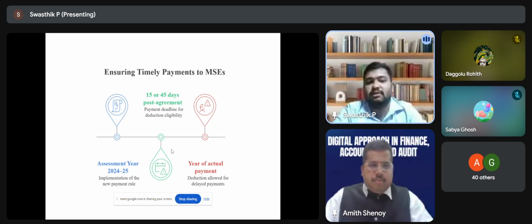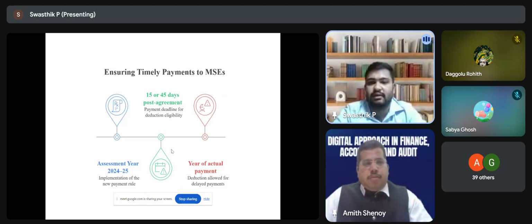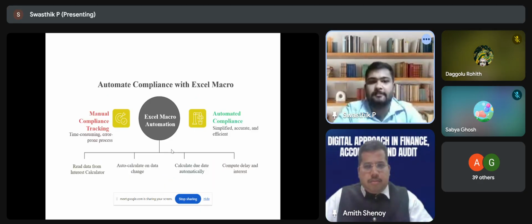With the advent of 43BH from assessment year 24-25, the new payment rule is applicable, and we have to track the number of days outstanding, whether it is the 15th day or the 45th day. The deduction on a delayed payment will be allowed only in the year of payment. So we have to ensure timely payment to MSEs from this current year.